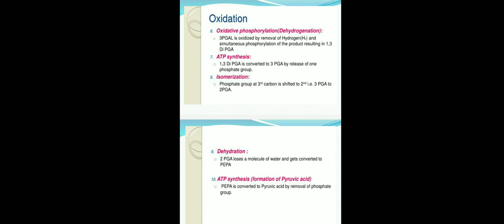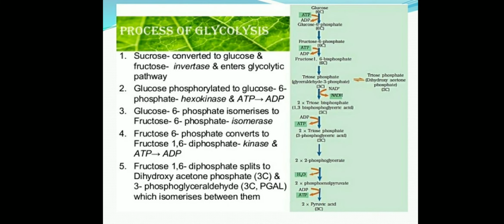So in this cycle, phosphorylation occurs in two places. Glucose converts into glucose 6-phosphate, where ATP is used for phosphorylation. And second, fructose 6-phosphate converts into fructose 1,6-biphosphate, where ATP is also used.